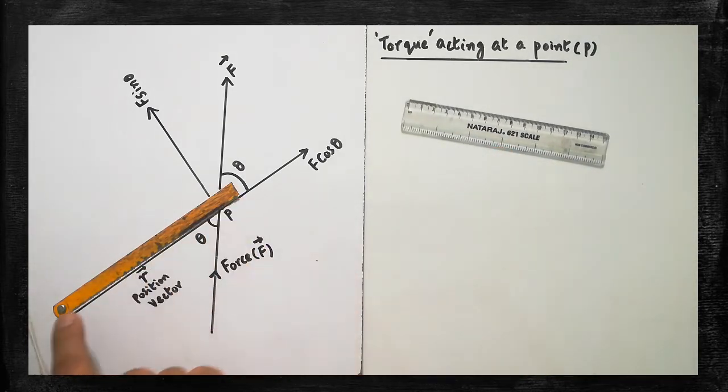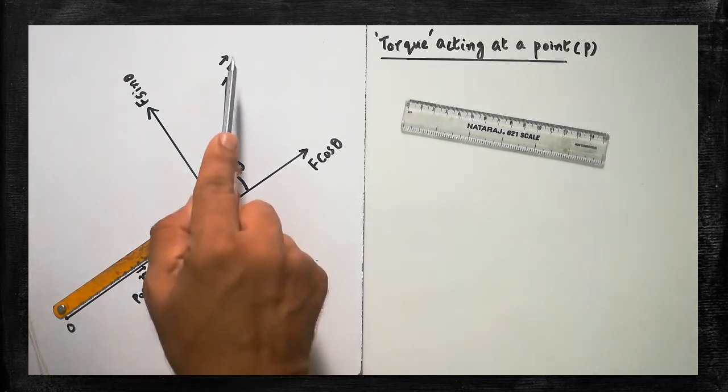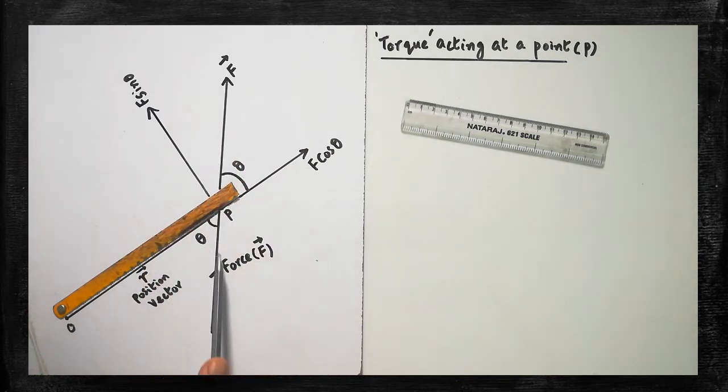Here one blade is fixed. One rod is fixed here at one of the ends. At O, that rod is fixed. Now I am going to apply the force exactly at point P, with the help of the screwdriver. Look at the direction of the force. This is the direction in which the force is to be applied. So this is called the line of action. This is the line through which that force is going to be applied.